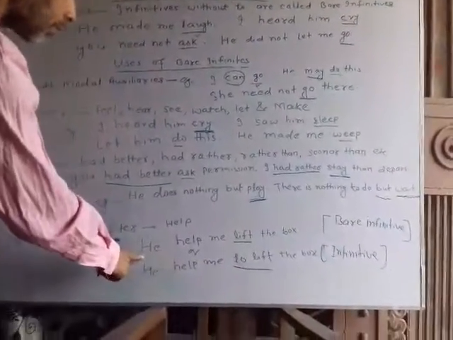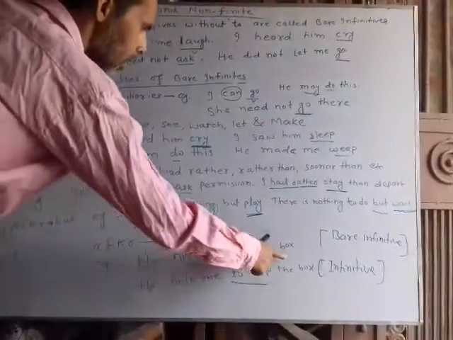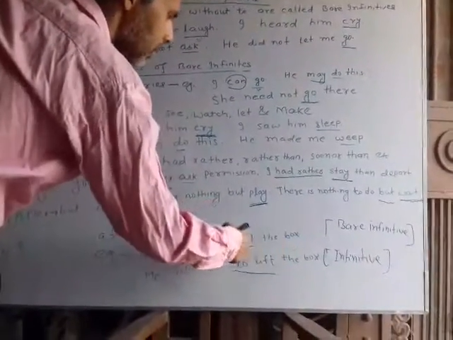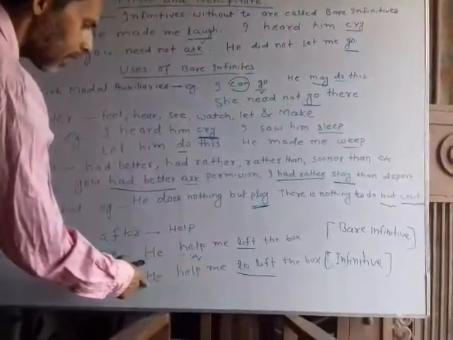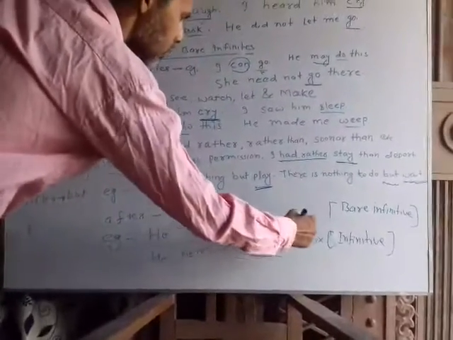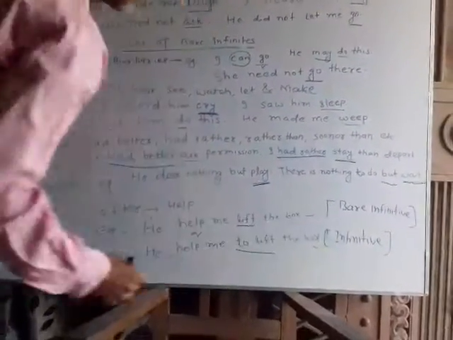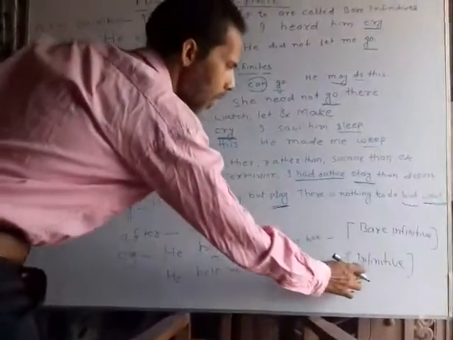You can see an example here. He helped me lift the box. It is a bare infinitive here. Another example: he helped me to lift the box. So both sentences are correct here. Either you can use a bare infinitive or a simple infinitive.